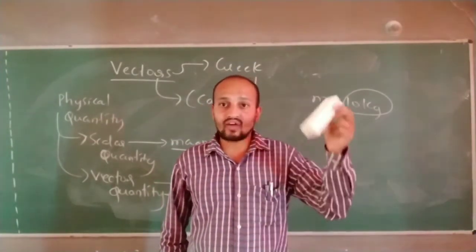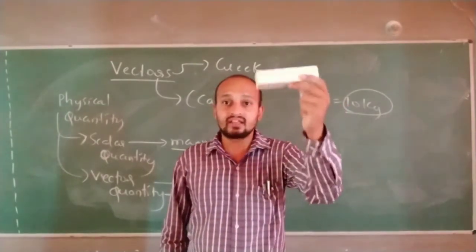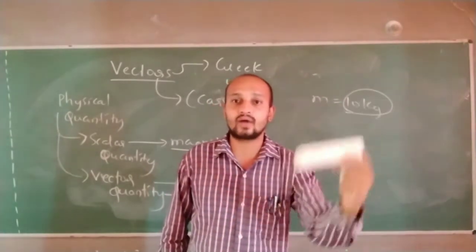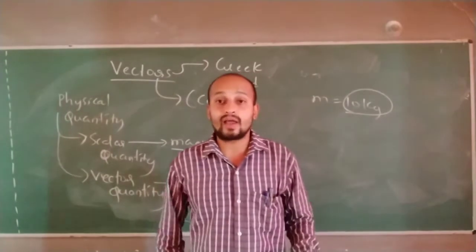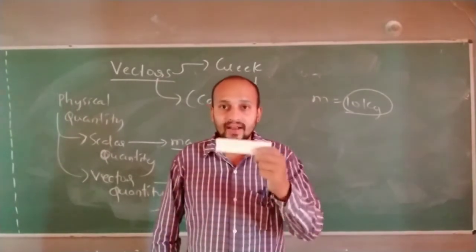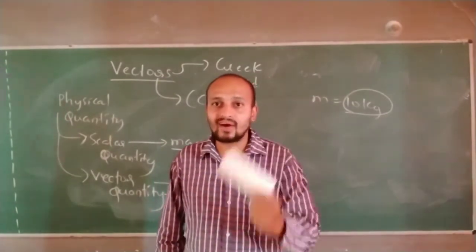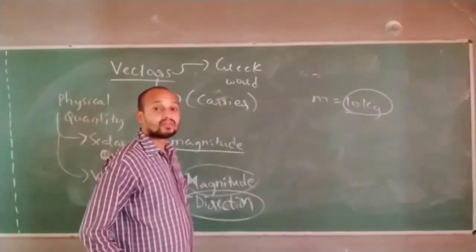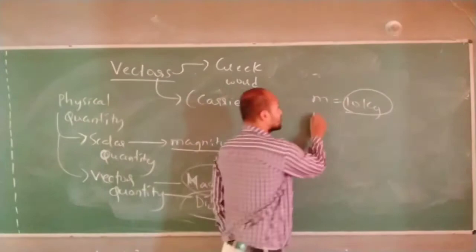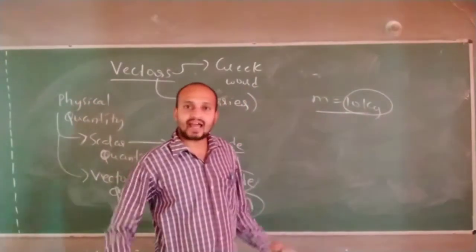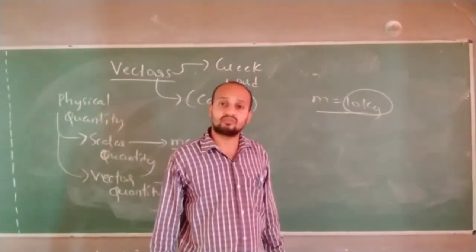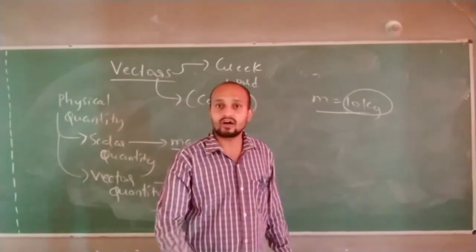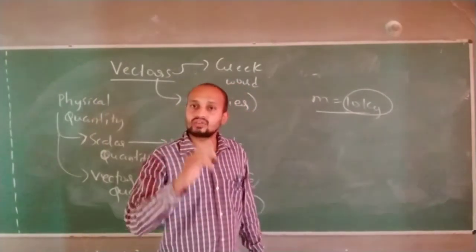That is why, if I introduce any new term, in the properties we will mention whether it is a scalar quantity or a vector quantity. Why are we mentioning this? Because by knowing that, if I ask you power, you have to tell only its magnitude value, because power is a scalar quantity. If I ask you mass, you must not worry about the direction, you just need to tell the value of mass. Suppose I ask you force from now onwards, you have to tell two things.